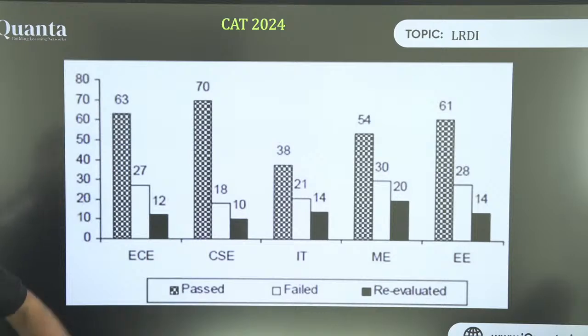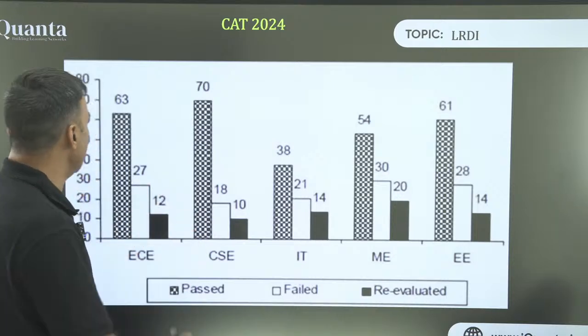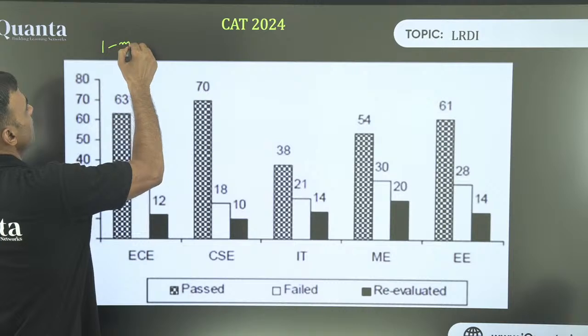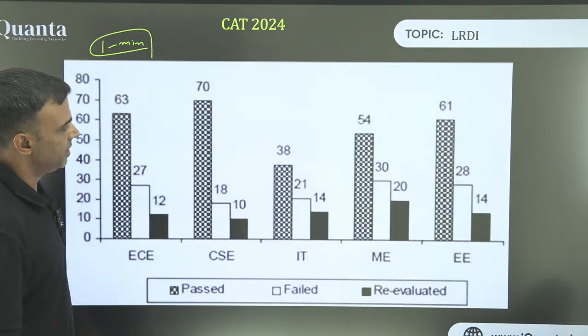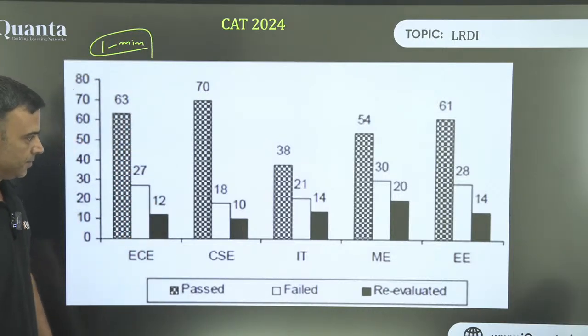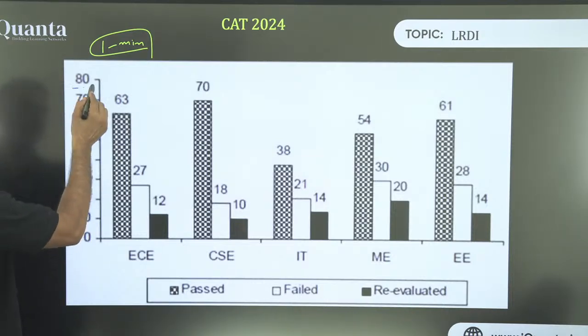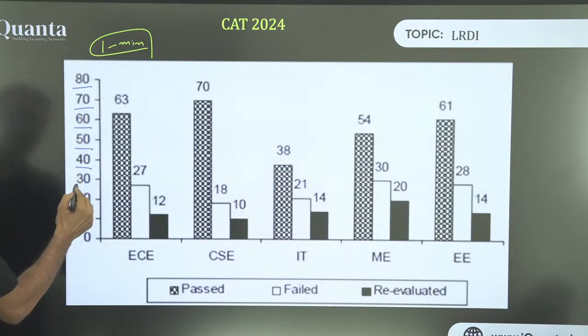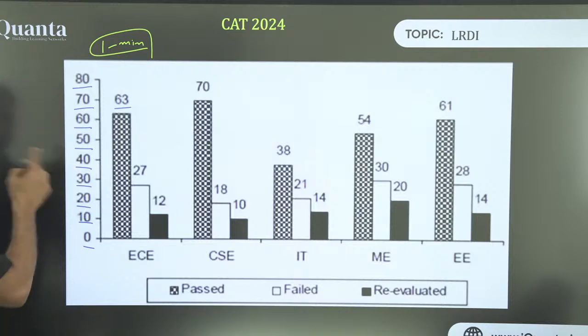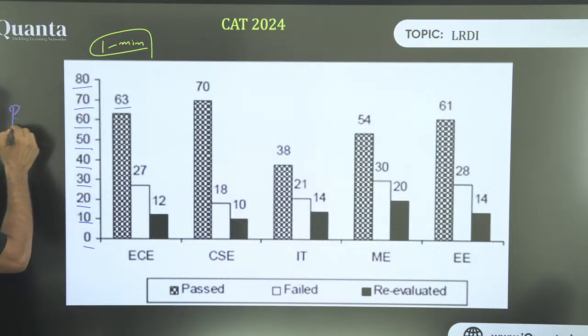All right. Now just take a look at this for 1 minute. I'm here only. Just take a look for 1 minute, and then we'll discuss what kind of data it is. You know, these are the values: 80, 70, 60, 50, 40, 30, 20, 10, 0. These are the values, and so on and so forth. So this is called a bar graph.